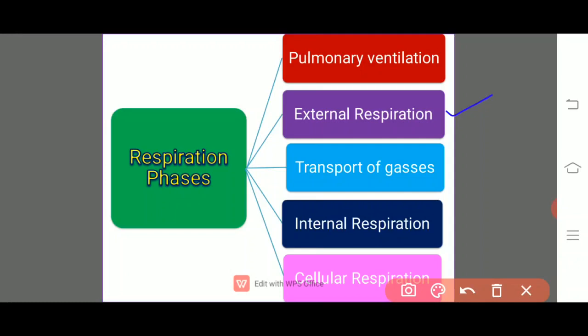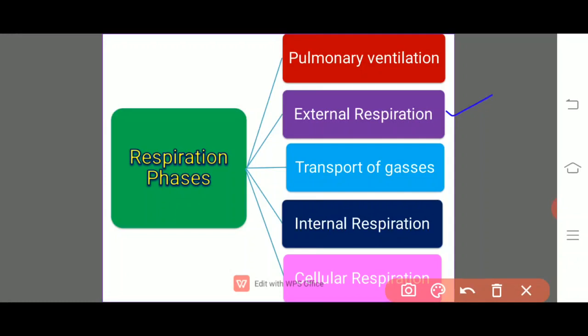In this stage, the oxygen which is present in the alveoli diffuses into blood capillaries, and the carbon dioxide from the blood diffuses into alveoli. So, external respiration is between the lungs and the blood capillaries. O2 goes from lungs into the blood vessels and CO2 from blood vessels into the lungs.